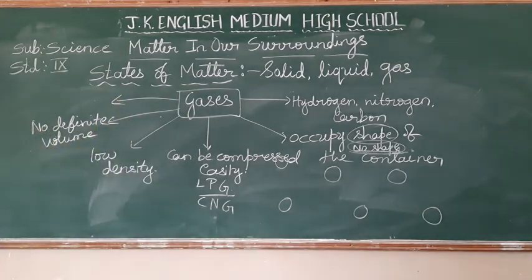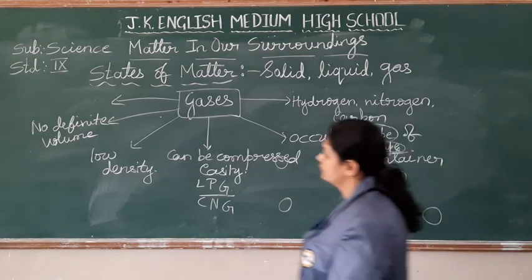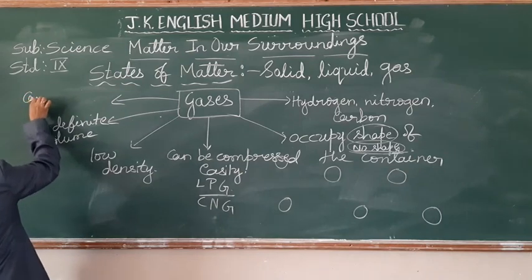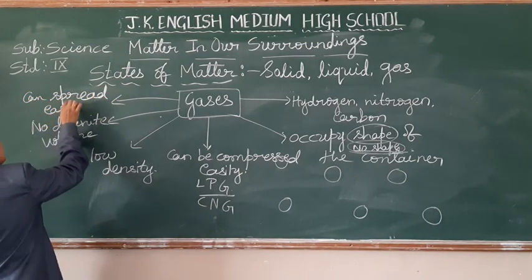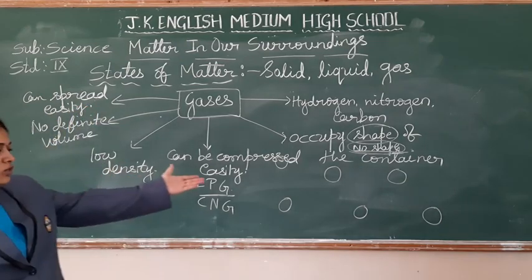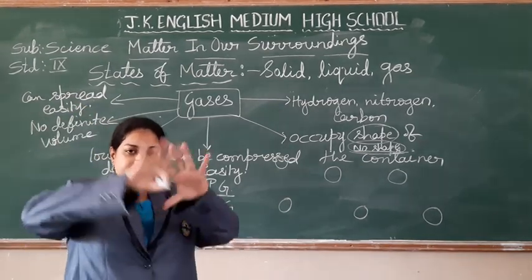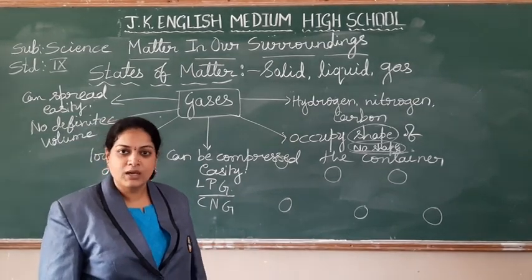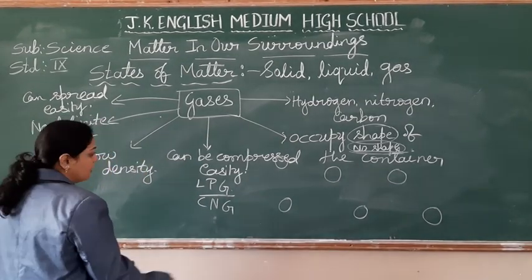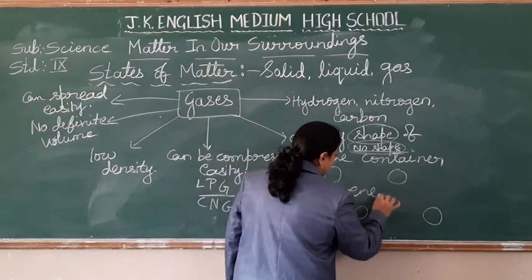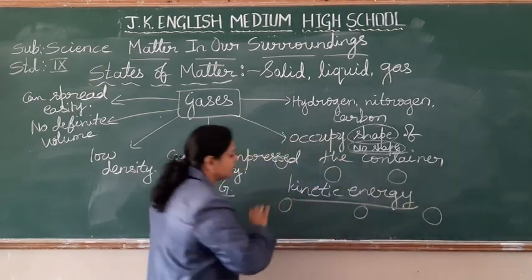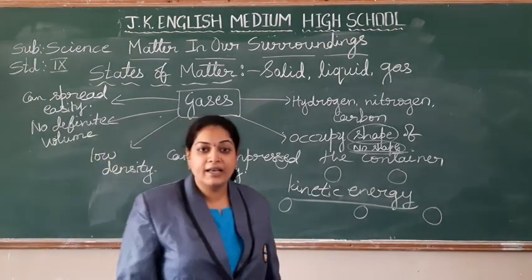Can you see this side? Okay. The next one, they can spread easily. Because there is no force of attraction between the molecules, they can easily spread over. How can they spread over? Because they have kinetic energy.